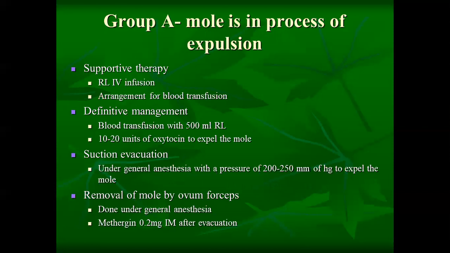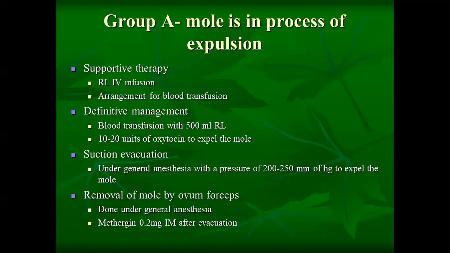For group A patients, whose mole is in the process of expulsion, we give supportive therapy with Ringer lactate. Arrangement for blood transfusion has to be done if there is heavy blood loss. The definitive management includes blood transfusion, along with 500 ml of RL to maintain the fluid status.